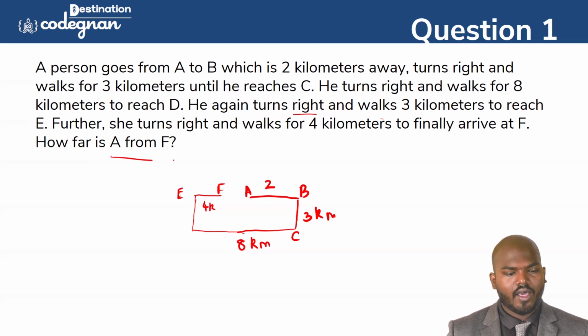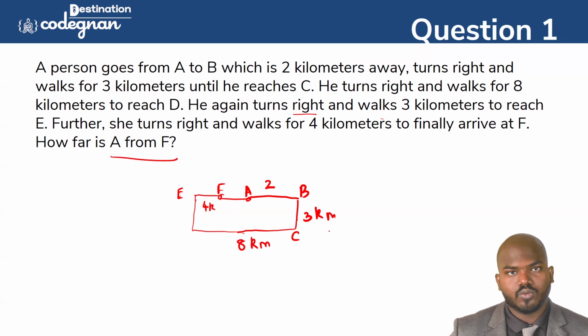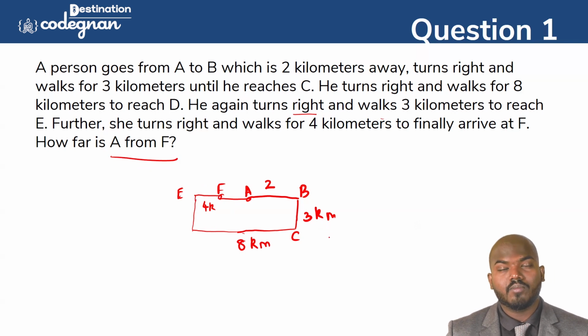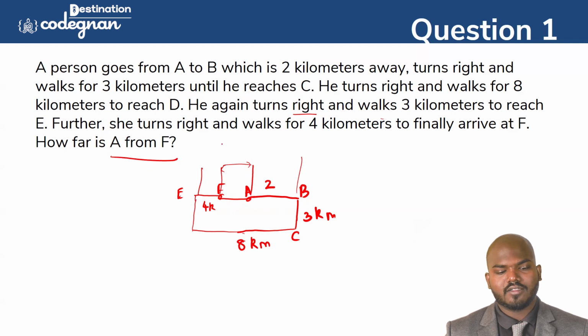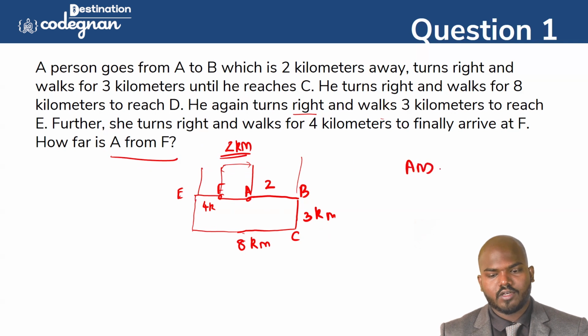So how far is A from F? A is here and F is here. What is the complete distance? You see this one, the complete distance of this one, we can say 8 kilometers. But already we know that here we have 2 and here we have 4. So then what is remaining? Obviously the answer is 2 kilometers. 4 plus 2 plus 2, we can call it 8. So the answer for this question is only 2 kilometers.